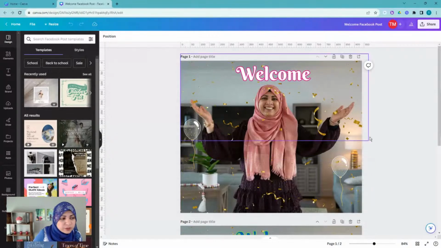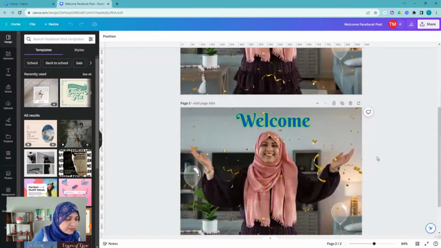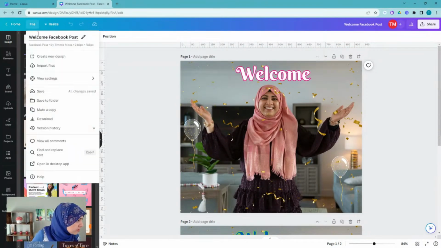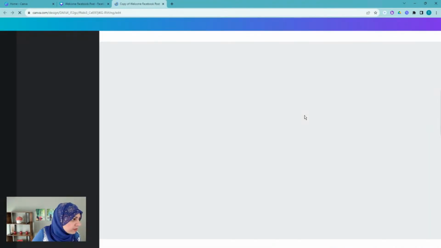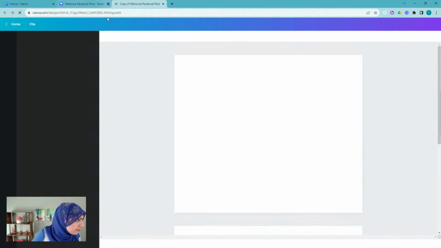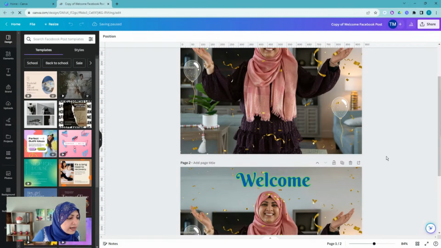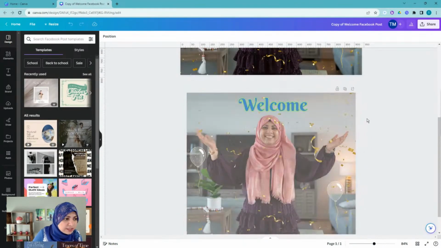There's no animation whatsoever on here. And I have a couple of different versions with different colors. So what I'm going to do is I'm just going to make a copy of this. So it's going to open in a new window for me. I'm going to close the old one. Okay, so I am here and I don't really need the second page, so I'm just going to delete that.